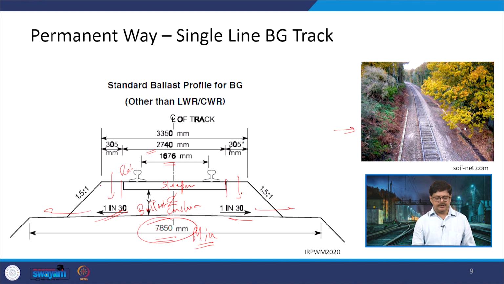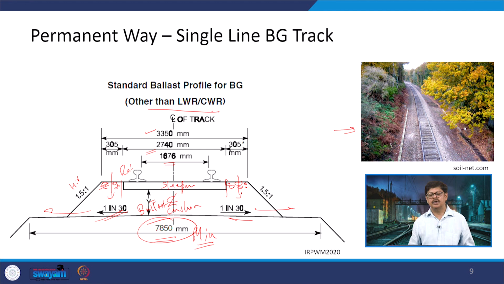And then with the packing of the ballast being provided here along with the cushion at the bottom of the sleeper, this comes out to be 3350 mm. So, this is the total width which will be there at the top, and then the slope has been provided as horizontal to vertical of 1.5:1.